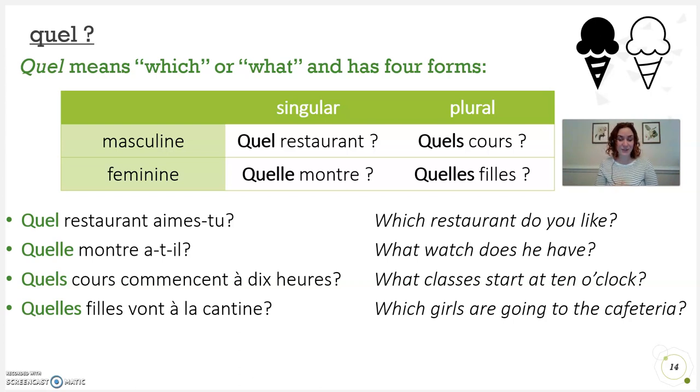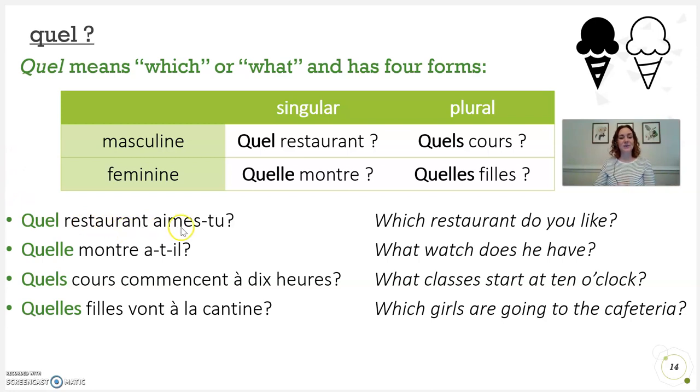Last but not least, the interrogative adjective quel means which one or what one, and it has four forms. It means which or what. The four forms are quel, masculine, singular, quels, masculine, plural, quelle, feminine, singular, and quelles, feminine, plural. That makes it really easy when you're speaking. You just say quel. When you are writing, you do have to make the forms of quel agree.